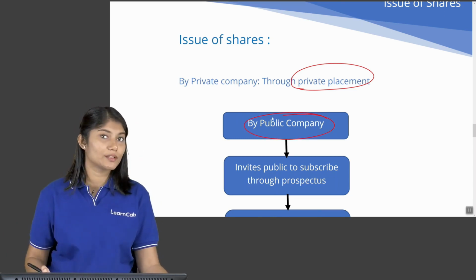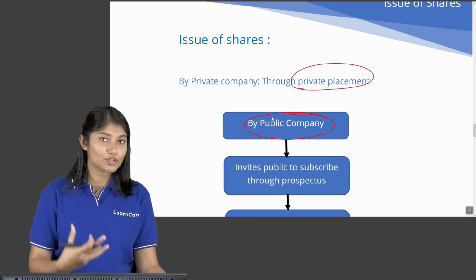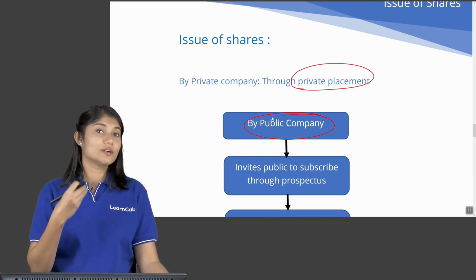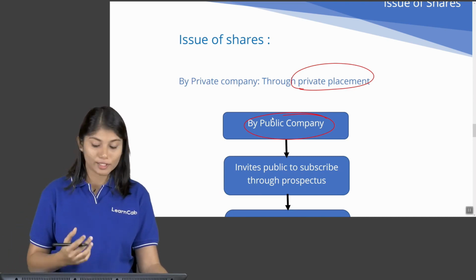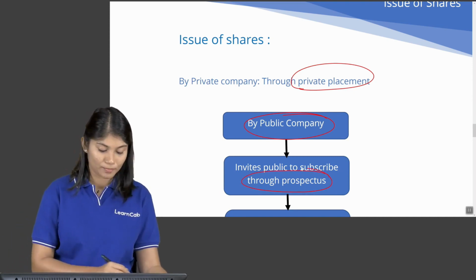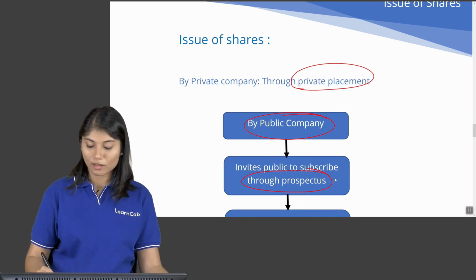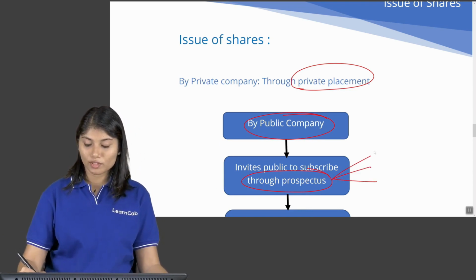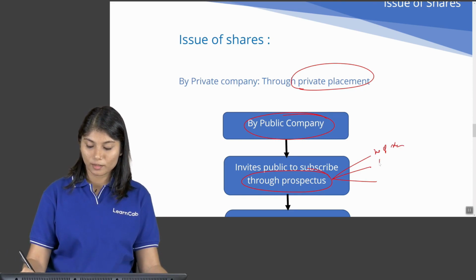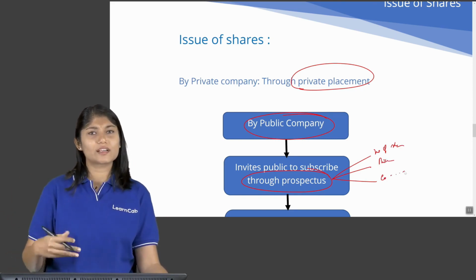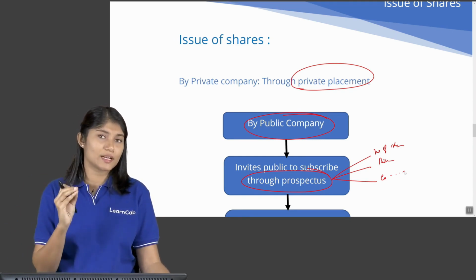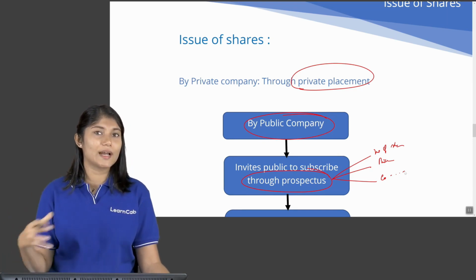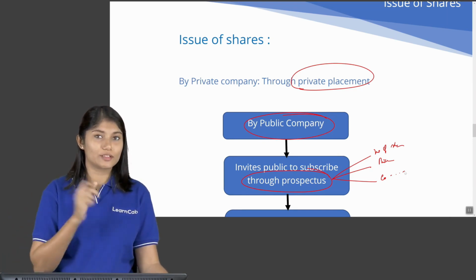Now, what about a public company? This is open to the public. So the public has to get information about the company, right? So the company has to invite the public to come and buy its shares. How will it invite? It will invite through a prospectus. This prospectus will contain a lot of information about the number of shares, the price, about the company, its goals, objectives. It's like a small invitation which contains an introduction about the company and an invitation to buy the shares.